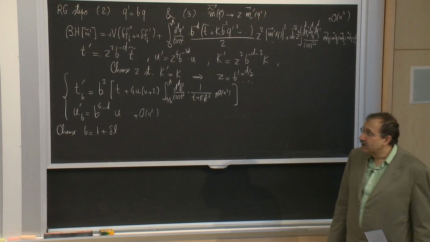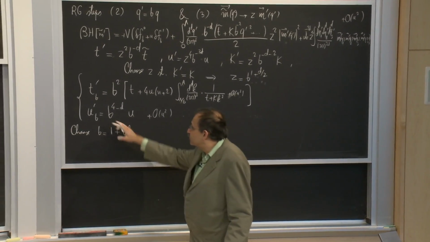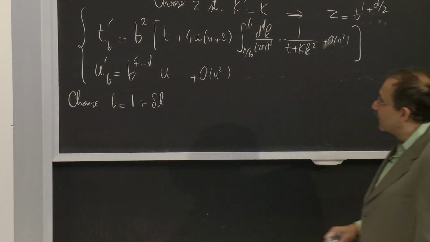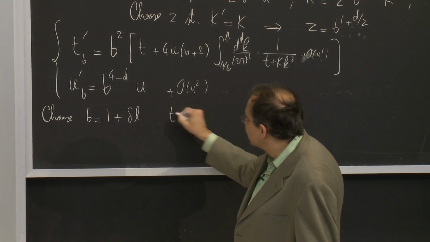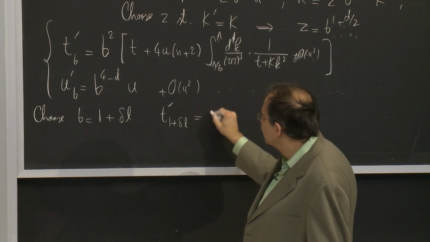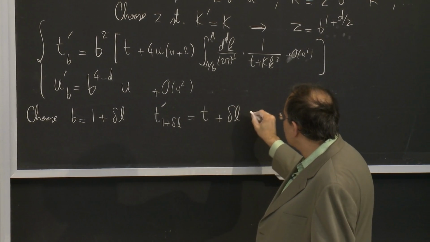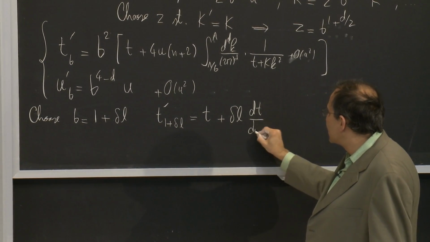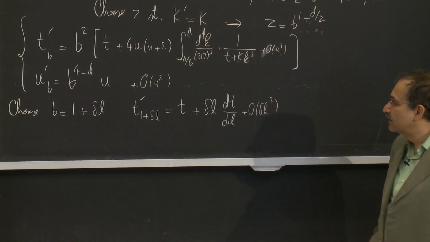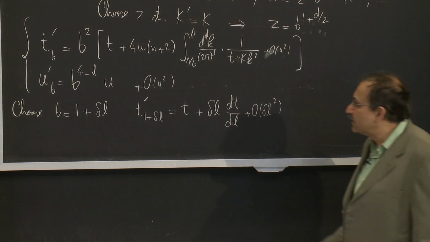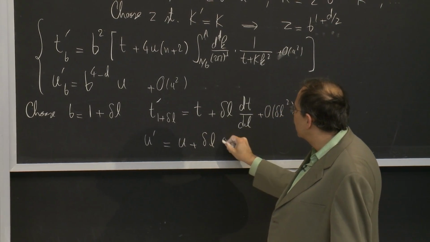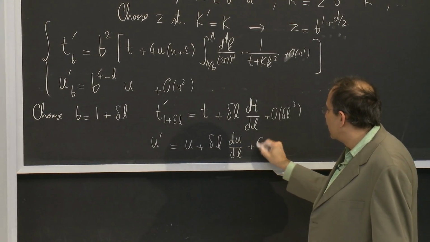Then clearly, as b goes to 1, t prime has to go to t, u prime has to go to u. So what I can do is define t prime, scaled by a factor of 1 plus delta L, to be t plus a small amount dt by dl, and then order of delta L squared. And similarly, I can write u prime to be u plus delta L du by dl and higher order.